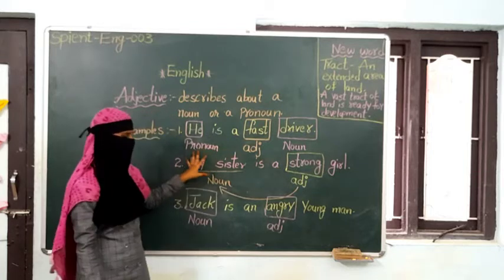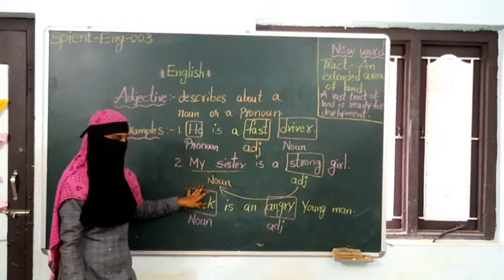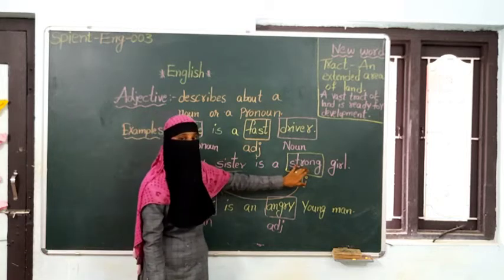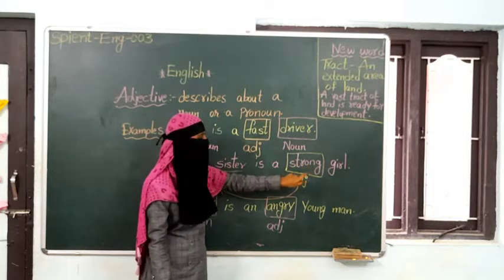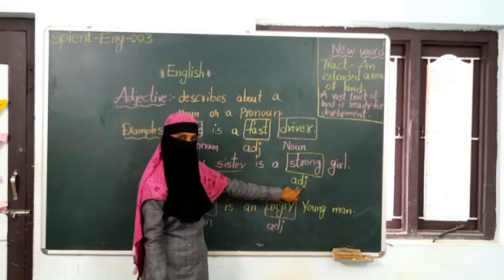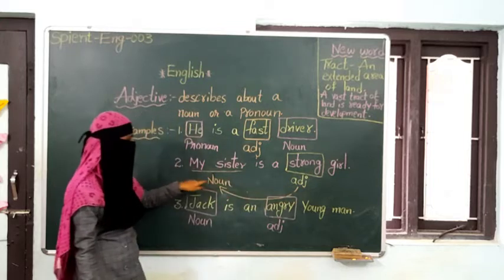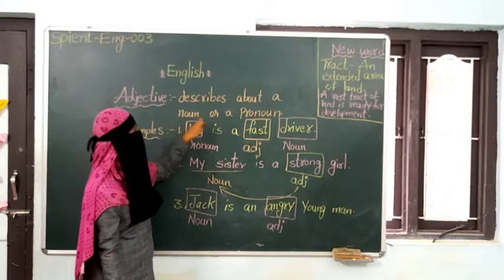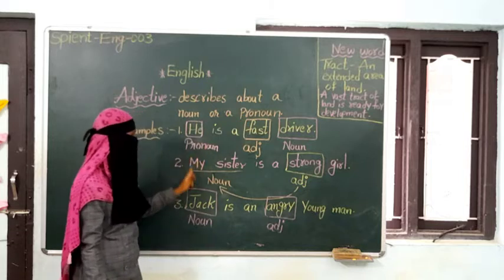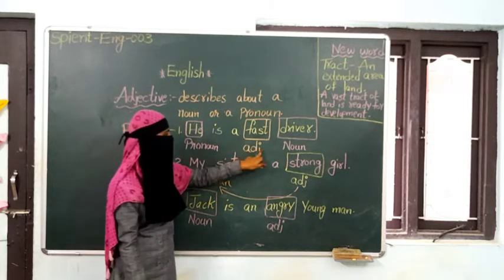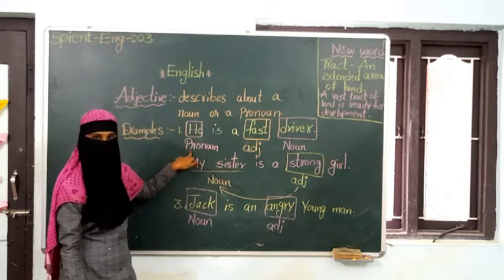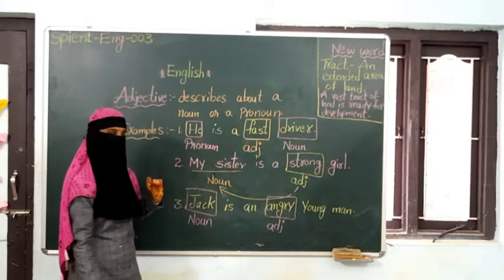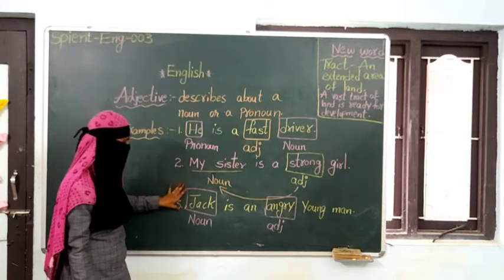My sister is a strong girl. First of all, we know my sister is the noun. So, what type of sister? She is strong. Adjective. So the adjective is again describing a noun. I already told you it will describe a noun or a pronoun. In the previous sentence, the adjective is describing a pronoun. In this sentence, the adjective is describing a noun.